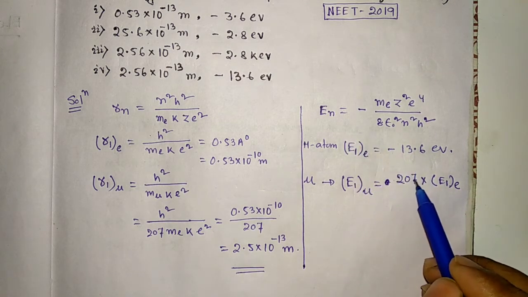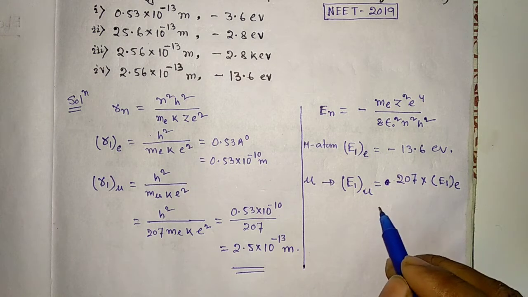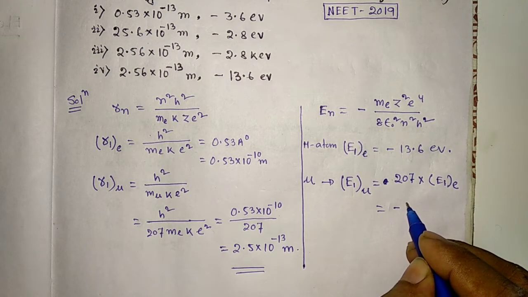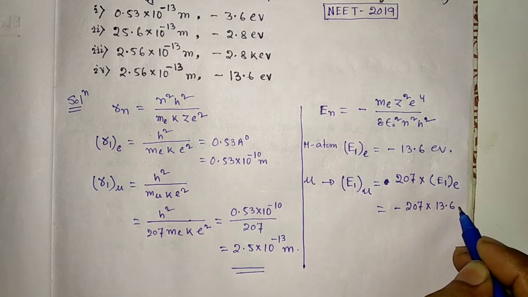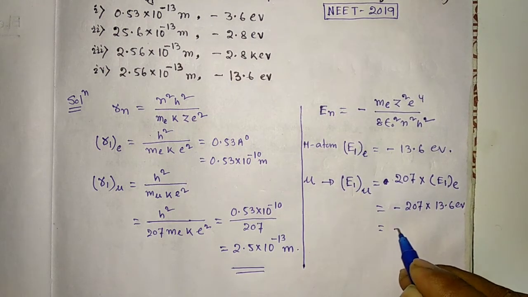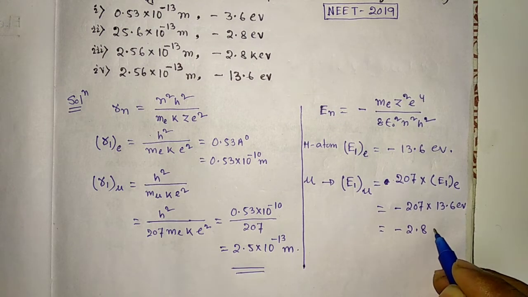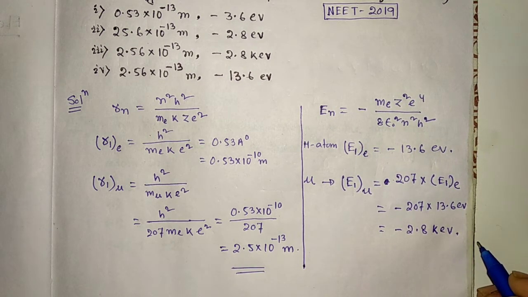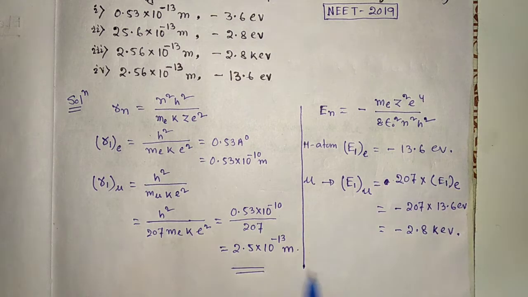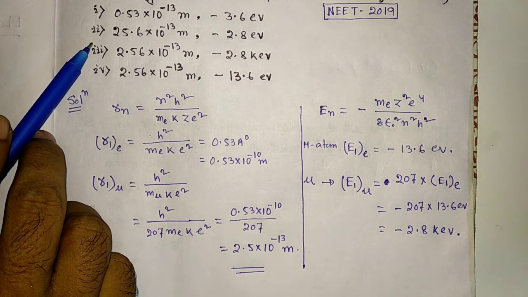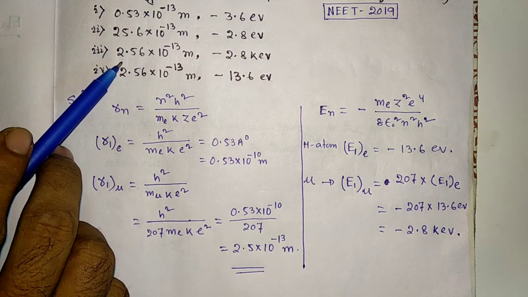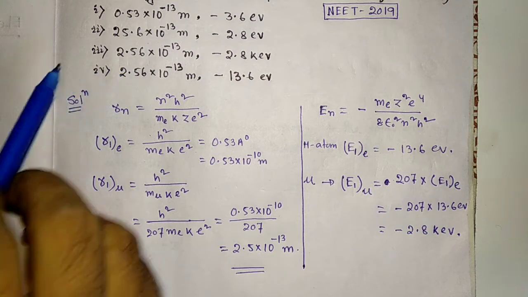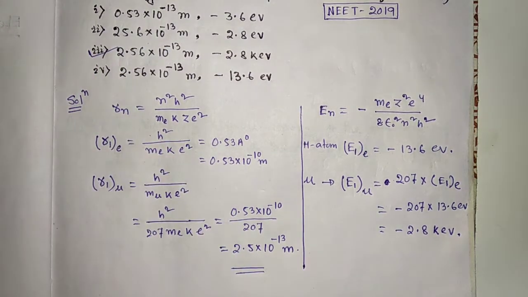So this is equal to minus 207 into 13.6 electron volt. It is equal to minus 2.8 kilo electron volt. So where is our answer? 2.5 into 10 to the power minus 13 and minus 2.8 kilo electron volt. So option 3 is the right answer.